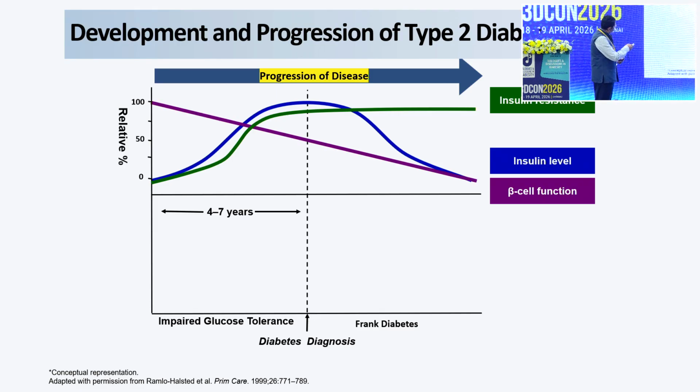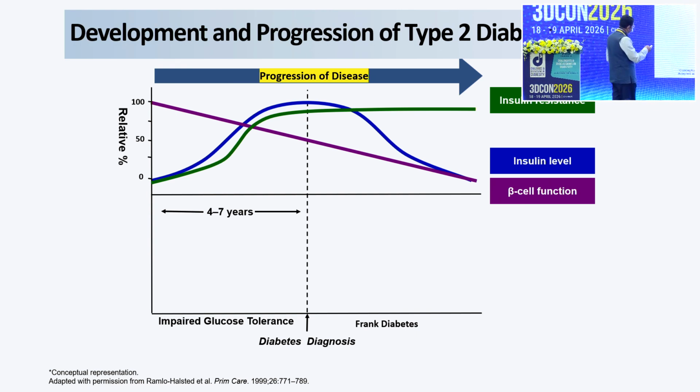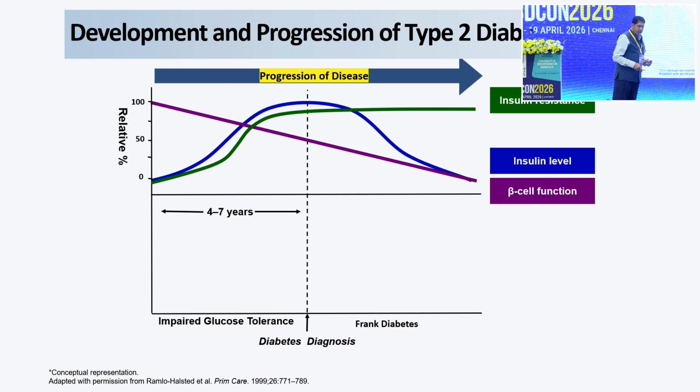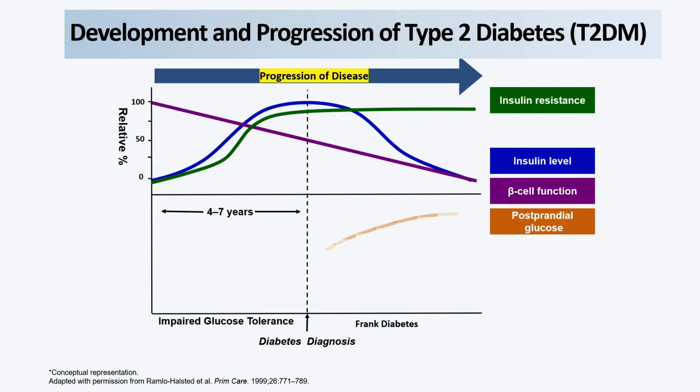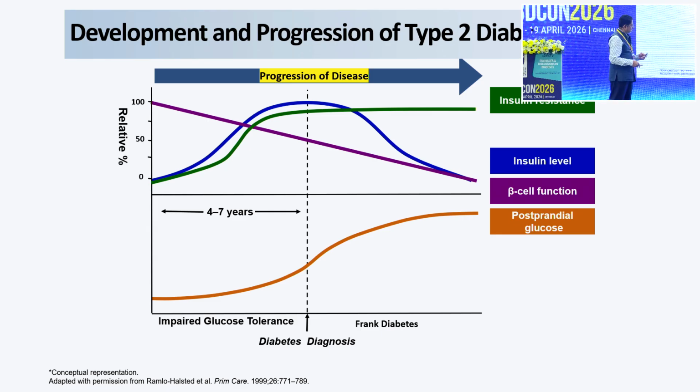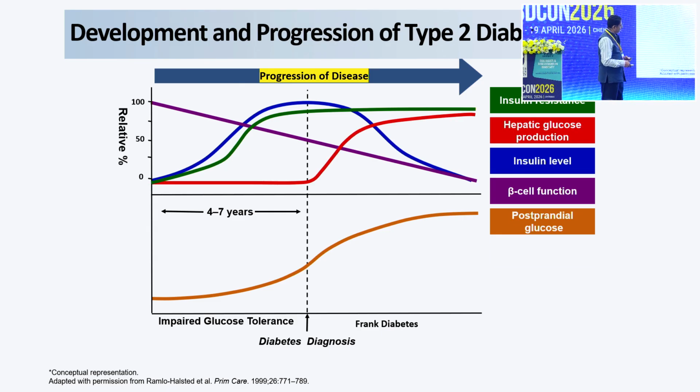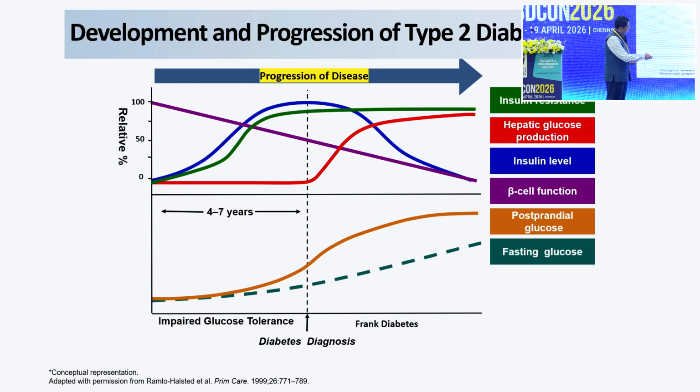The most important aspect we need to understand is the beta cell, which has progressive destruction, or progressive apoptosis, right from even before the onset of diabetes. It is always very gradual, and sometimes after the onset there is very rapid apoptosis of the beta cells. First the postprandial rise is there even before the onset of diabetes, and then it is the fasting glucose later on after the diagnosis.